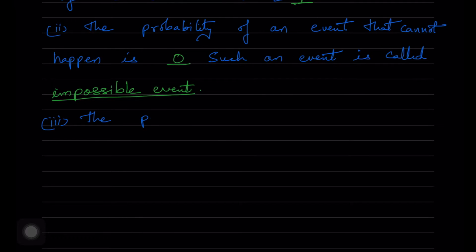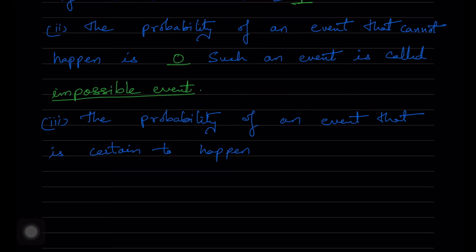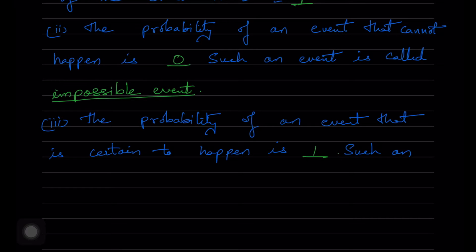Third one, the probability of an event that is certain to happen is 1. Such an event is called a sure event. Sure or certain event, we can call it either way.